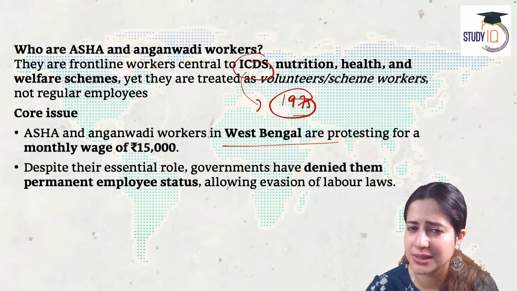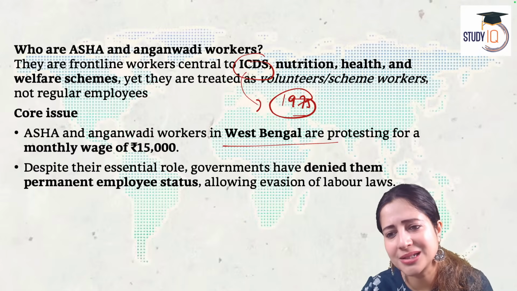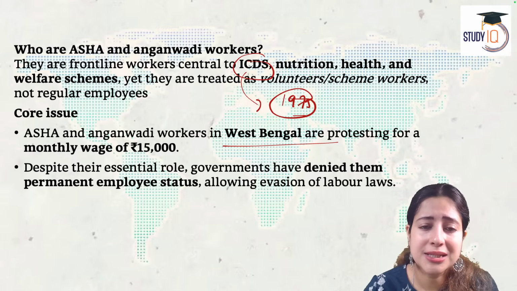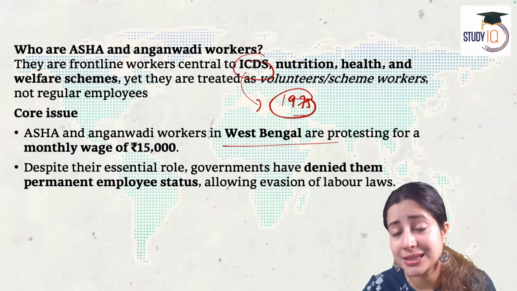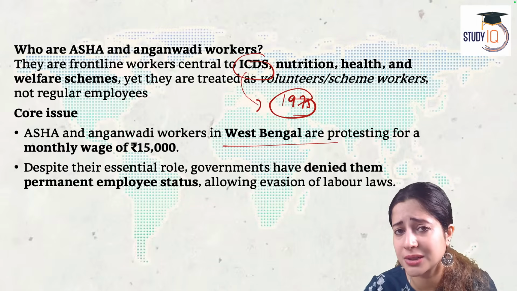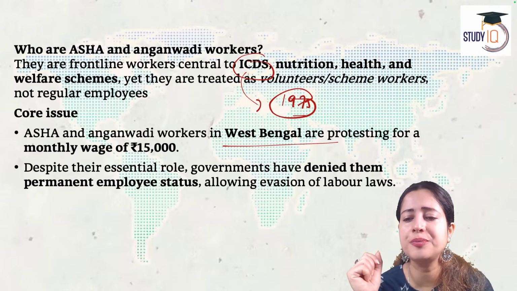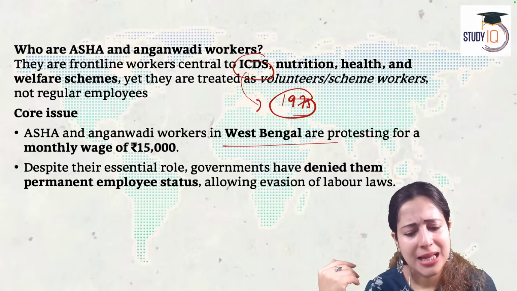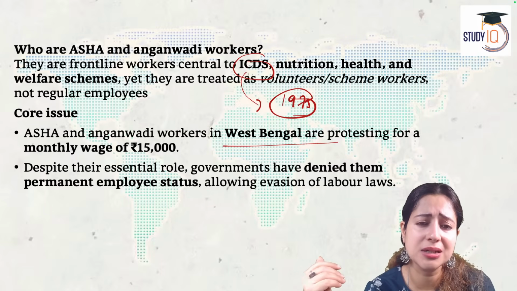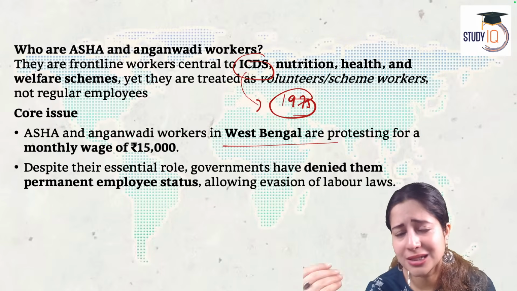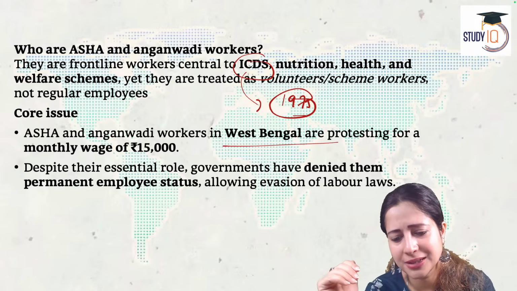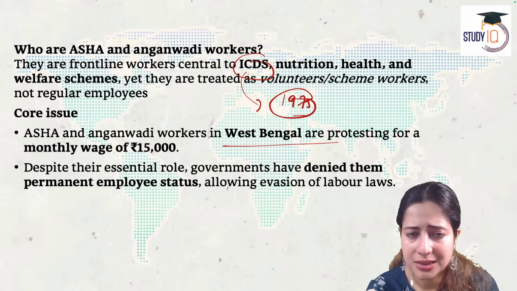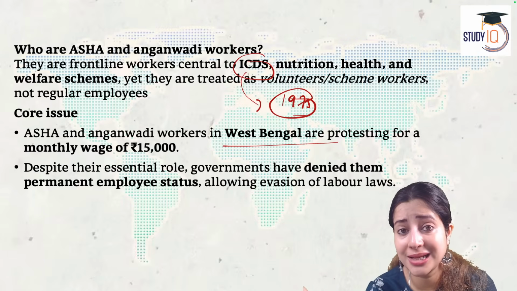If you and I talk about the historical background of how the problem started, then we must go back to 1975, the time when ICDS was created in India. The government from that time onwards kept on denying Asha workers, Anganwadi workers, the status of being a worker. If you are not a worker, you will not get any labor law. Absolutely denies the right under Article 21. It so much does. Article 14, yes, it does. It is a denial of that. And in 1975, despite the fact that Asha and Anganwadi were contributing in ICDS, the government said you are not employees and you will not get any labor protection.